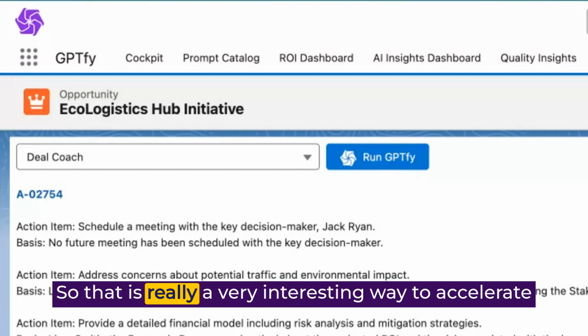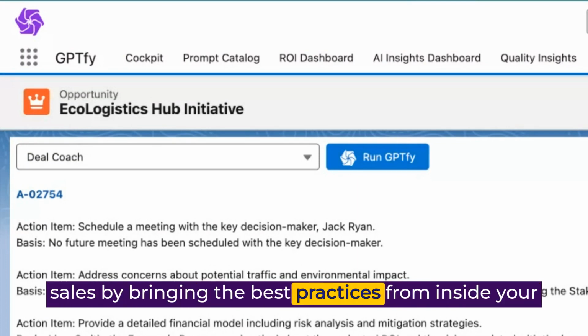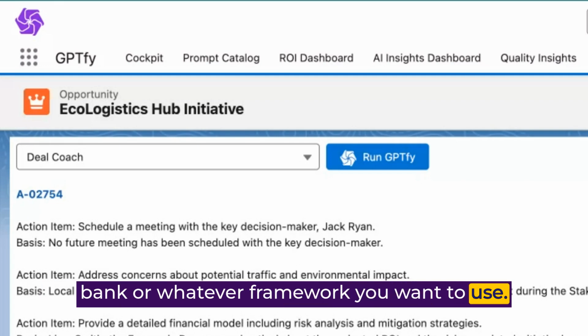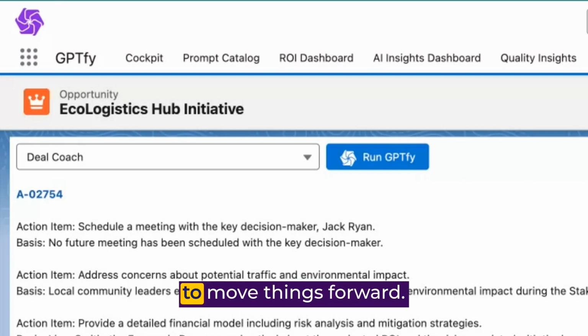So that is really a very interesting way to accelerate sales by bringing the best practices from inside your company, from third-party consultants, use whatever bank or whatever framework you want to use. And it's a great way to move things forward.